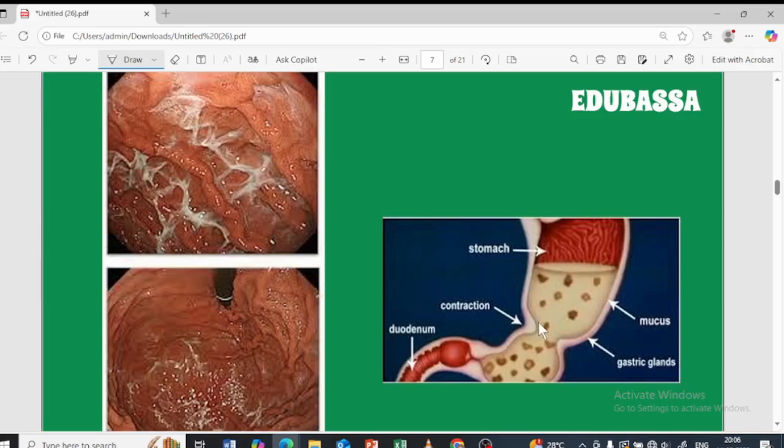First the food is present here, then it is going to come here, relaxing, again contracting, relaxing. Then through this it is going to enter. This will next lead to the small intestine. This is a sphincter muscle. So this sphincter muscle is going to send a small amount of food eventually to the next part, which is basically the small intestine.